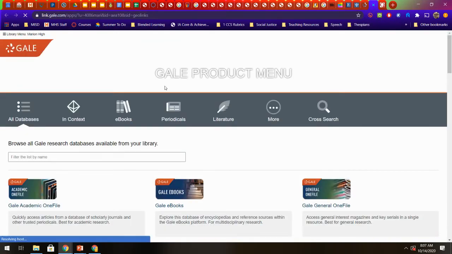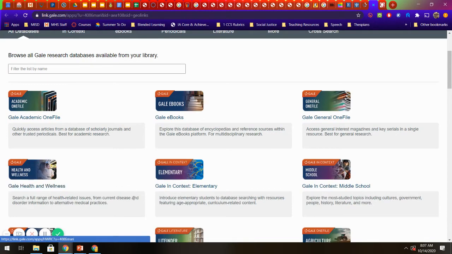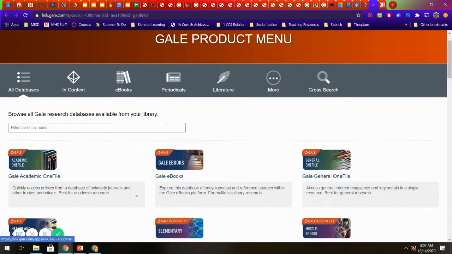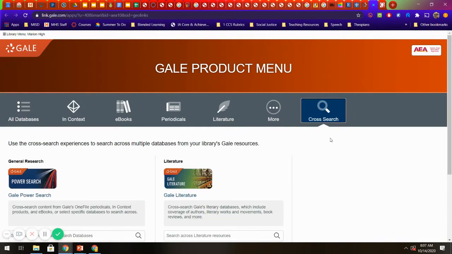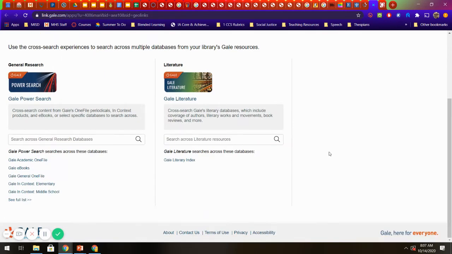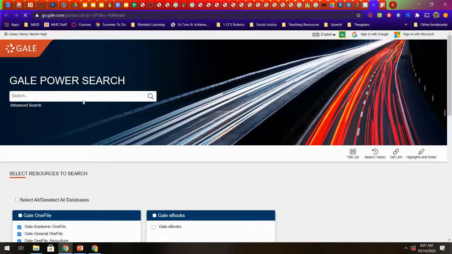Wait for it to load. Okay, so in all databases, what I'm going to do is click, they changed it, Cross Search. And then I'm going to go to the Power Search, general research. That's going to be best for us.